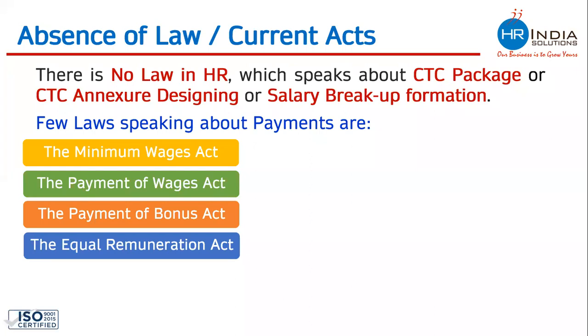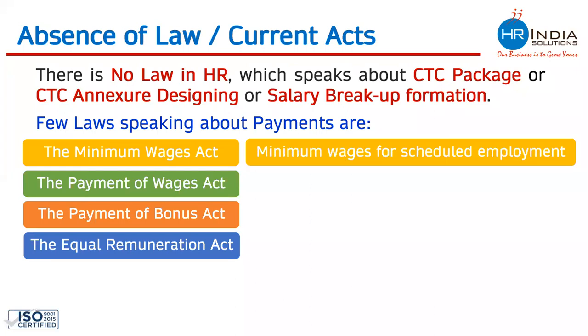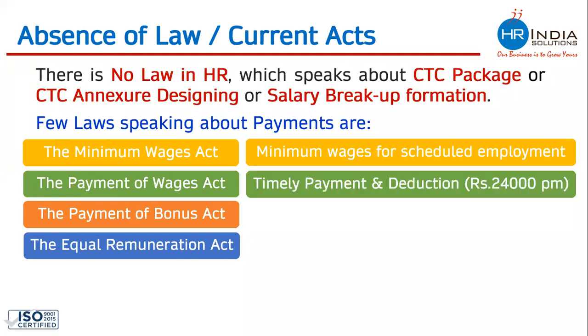The labor law by the name of the Minimum Wages Act speaks about paying minimum wages to a certain category of worker. You cannot pay less than that minimum wage to a worker is something which this labor law is taking care of. But again, this labor law does not cover each and every employee in India. The Payment of Wages Act speaks about timely payment of salaries, and that there should not be any illegal deductions from the salary. But again, this law only covers those employees whose monthly salaries are 24,000 per month or less. This labor law also does not cover each and every employee.